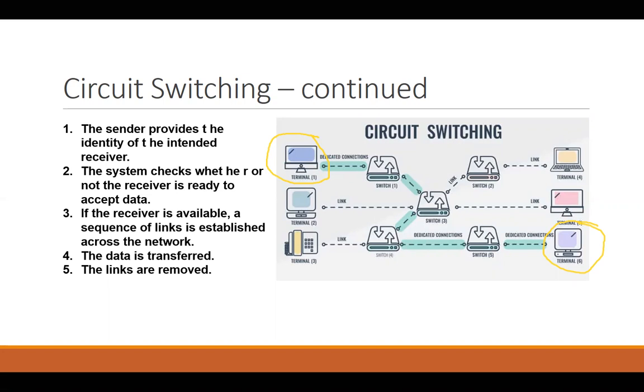On the internet or in a network, we are all connected somehow. By using the intermediate nodes, the devices in between sender and receiver, we establish a dedicated link, just like the one shown in this example. After the link is established, the data is transferred. And as soon as the transmission is done, the links are removed. That green pathway which you are seeing would still be there, but it would not be a dedicated link between terminal 1 and terminal 6.